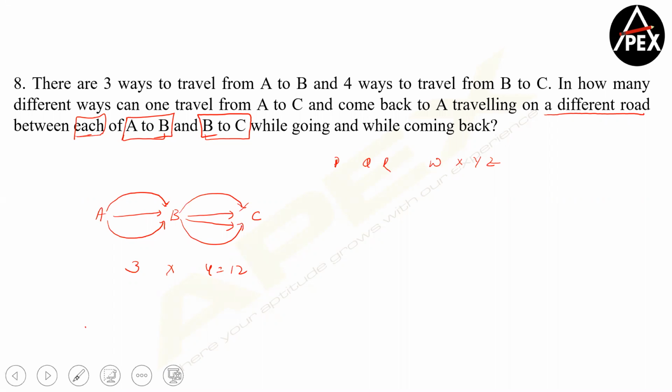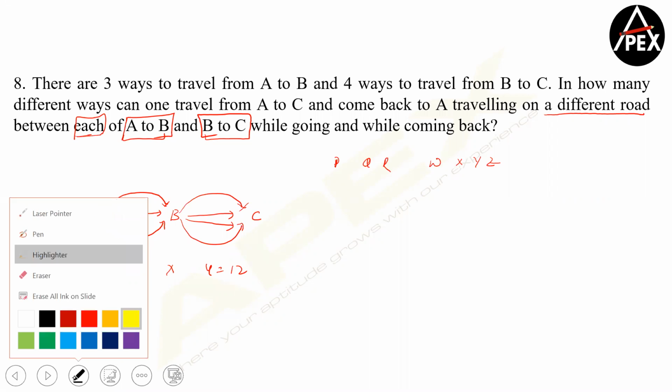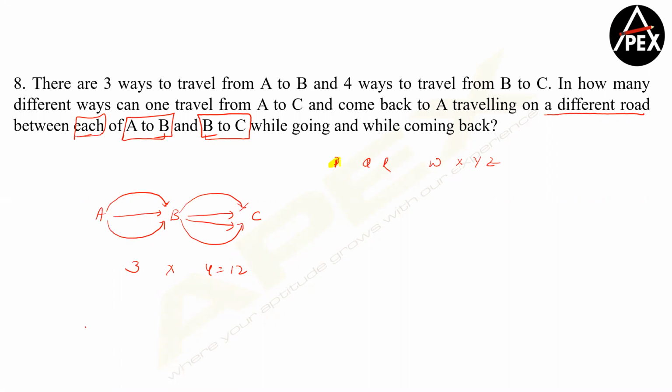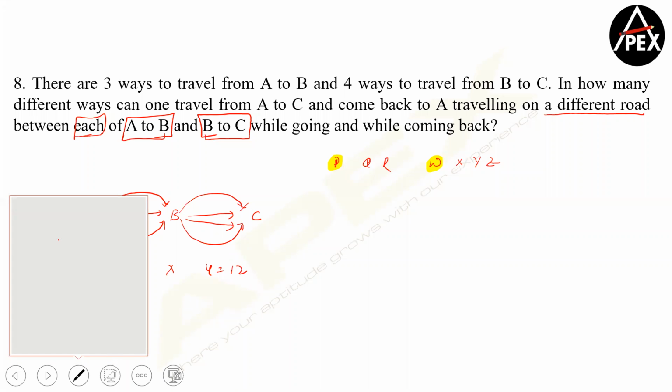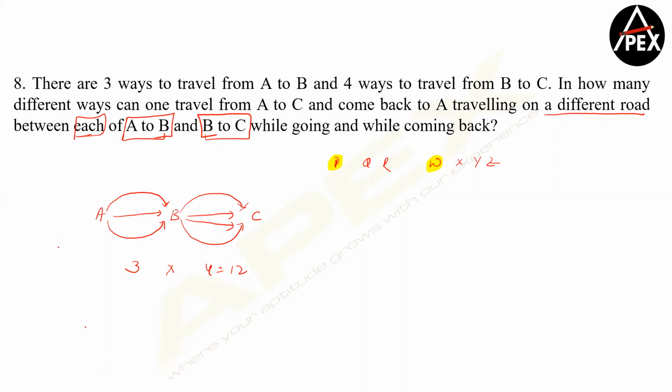Now, what does the question say? Suppose while going, you have taken P and you have taken W. So now tell me, according to the conditions given in the question, to come back, in how many ways can you come back? It says you cannot take P while coming back, you cannot take W while coming back. So to come back, you have only X, Y, and Z from here. And to come back, you have only Q and R from here. So to come back, you have a total of 6 options for every one option that you choose.